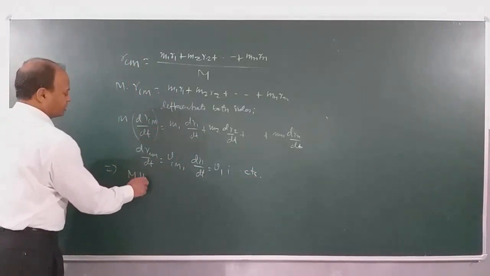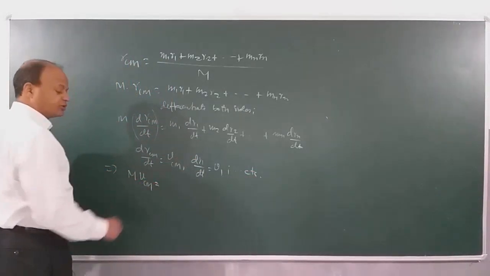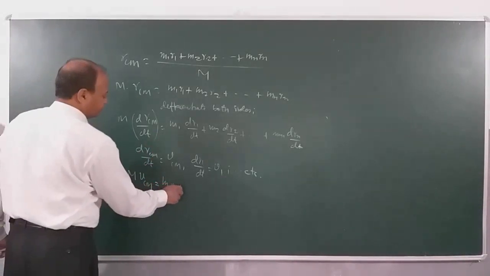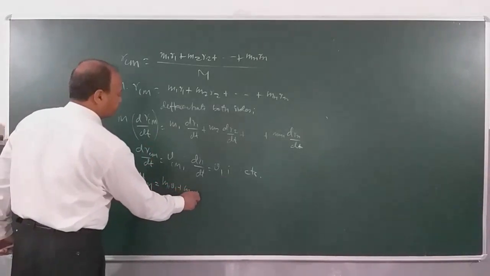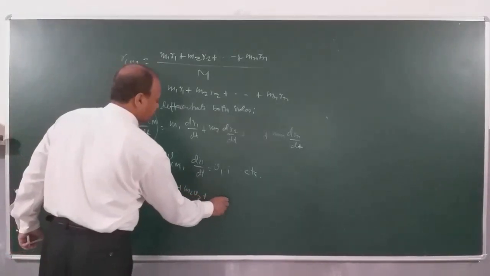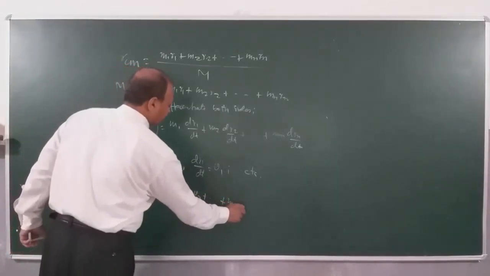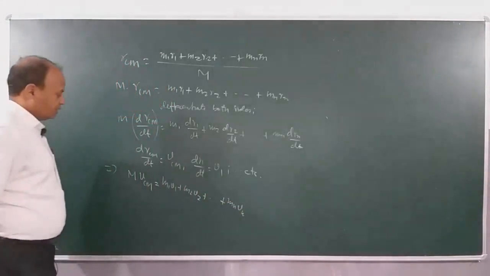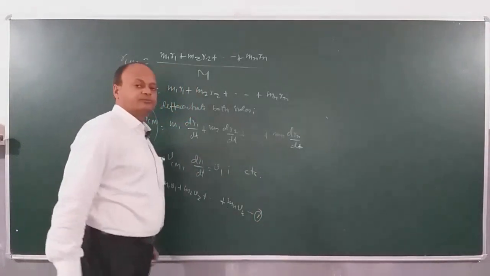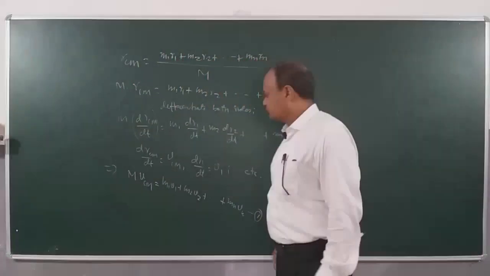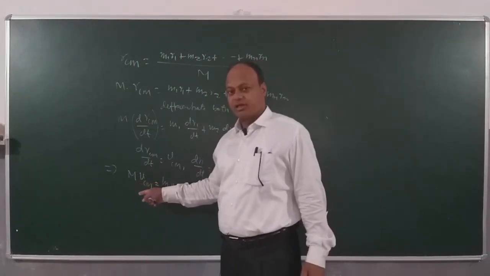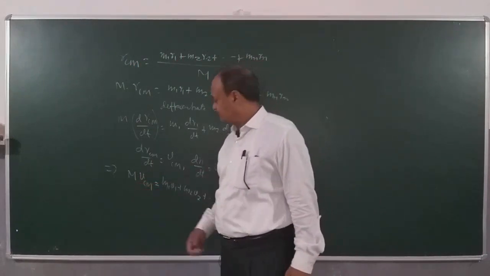If I substitute everything out here, then what do we get? M into velocity of center of mass, VCM, is equal to M1 V1 plus M2 V2 plus Mn Vn. Let's call it equation 1. Now, we know by definition that the mass M is concentrated at the center of mass.